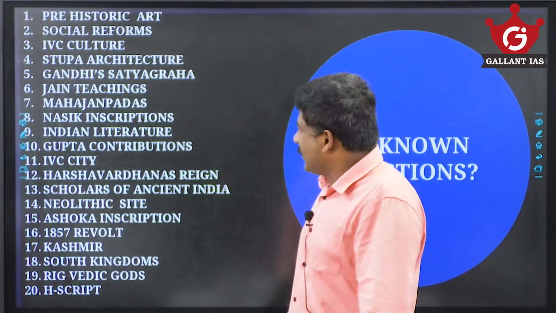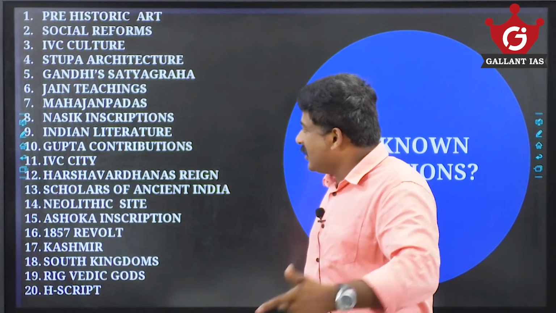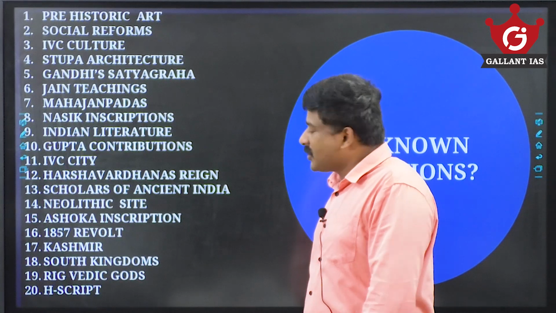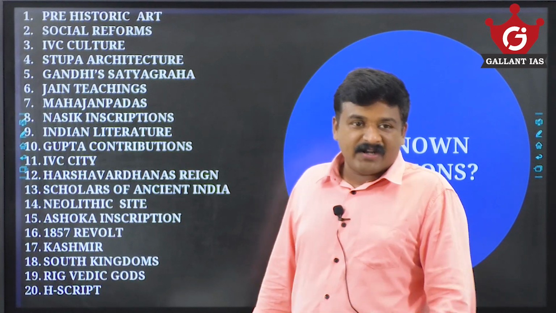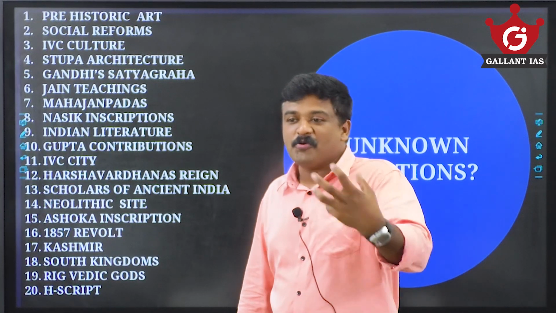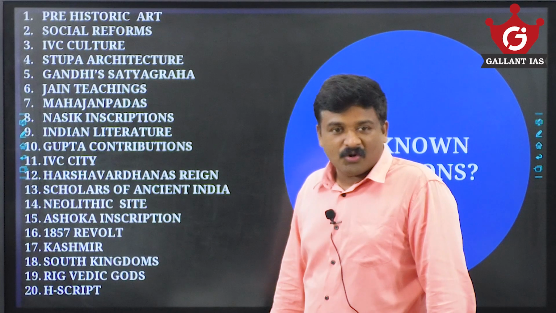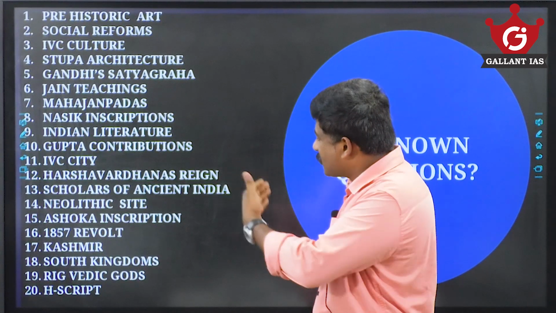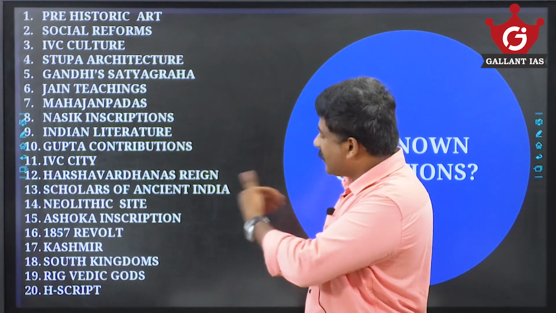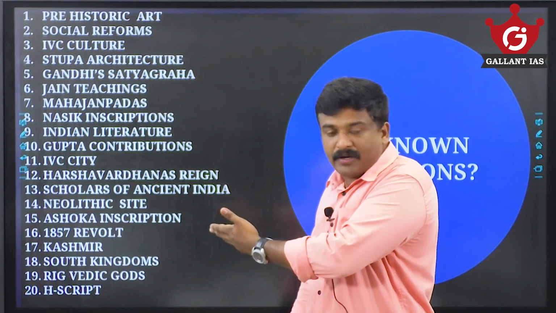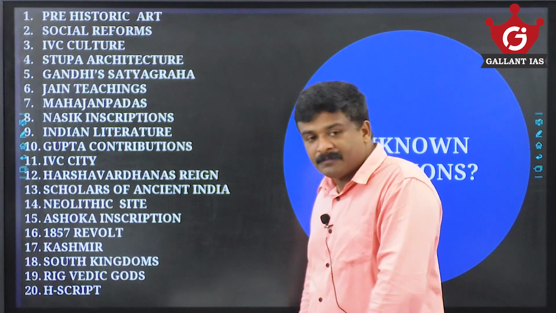Then the ninth question was on ancient Indian literature. The 10th question, Guptas' contributions to art, architecture, literature. The 11th question, IVC city: a description of a city is given and you have to identify the city. Then a question from Harshavardhana's reign, a question from scholars of ancient India, a question from a Neolithic site, a question from Ashokan inscription. The 16th was on the 1857 revolt. The 17th one is Kashmir.